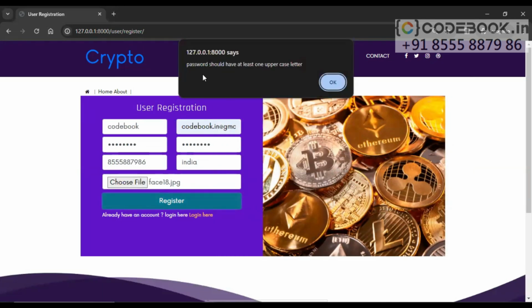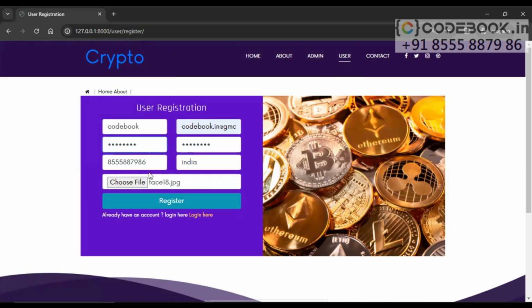And you can see the message here: password should have at least one uppercase letter. So we have given some validations for the password and the rest of the fields.